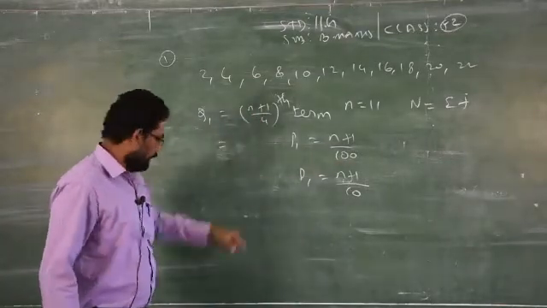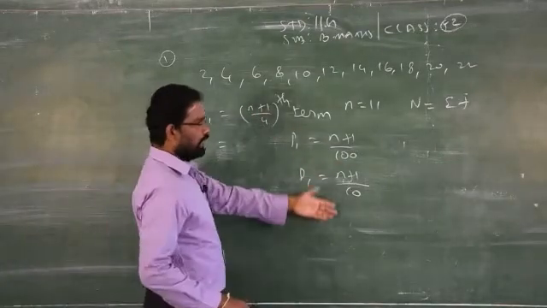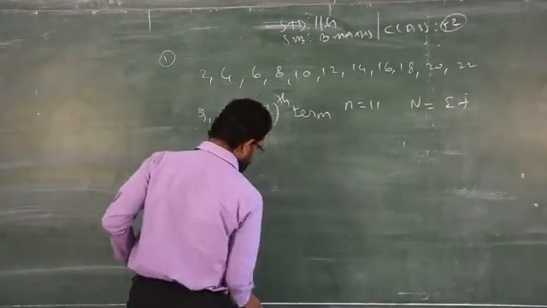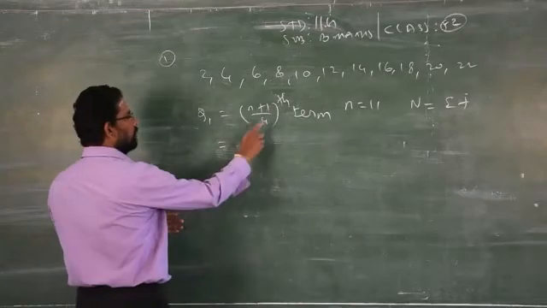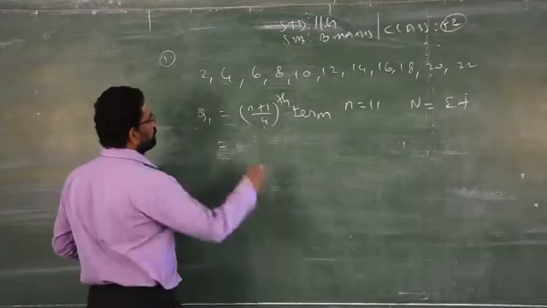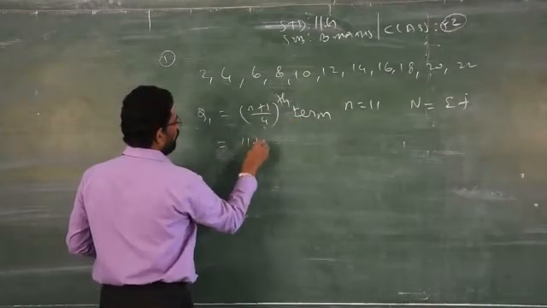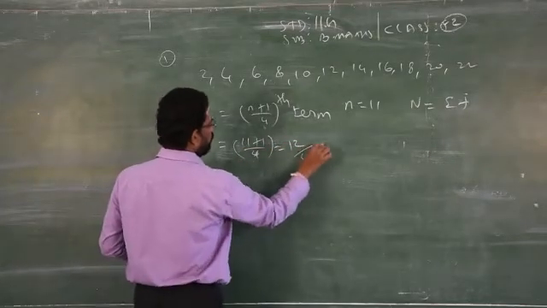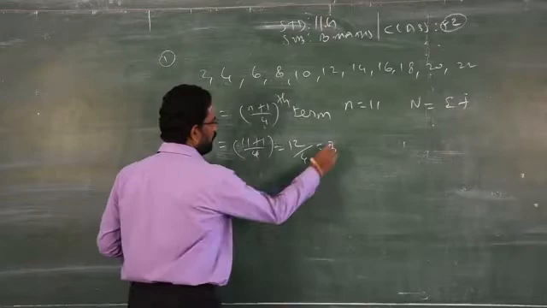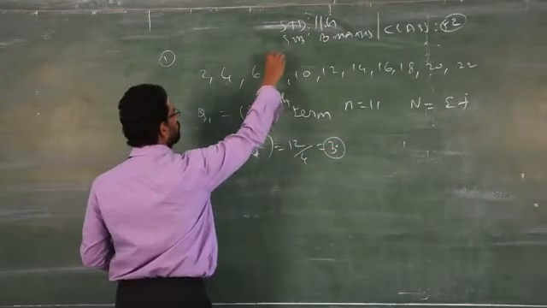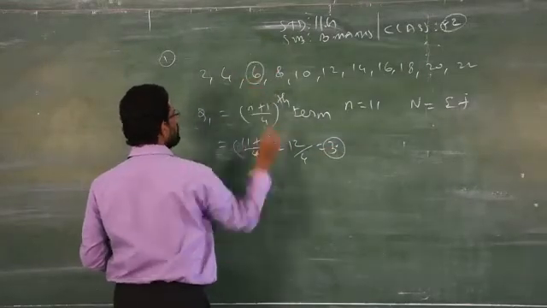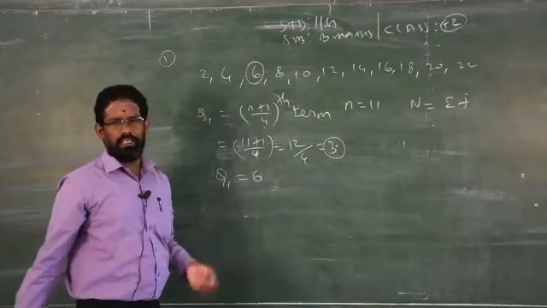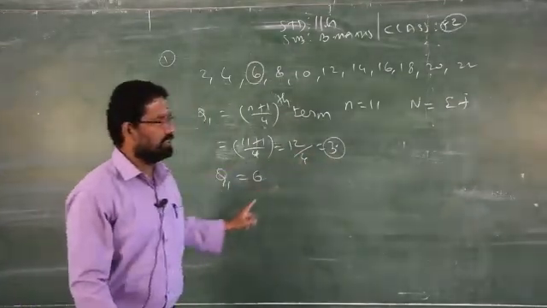Don't change the numerator. Clear? I explained already how to write the formula. You just have to memorize the formula, and depending upon the question, you have to change only the denominator. So n is 11, (11 plus 1) by 4, that is 12 by 4, which will give you 3. So what is the third term? 1, 2, 3. So the answer is 6. So your Q1 is equal to 6. That's the answer. Don't write 3 as your answer.